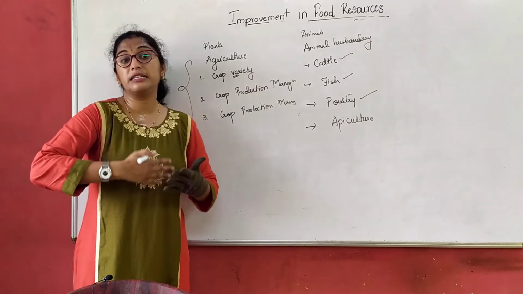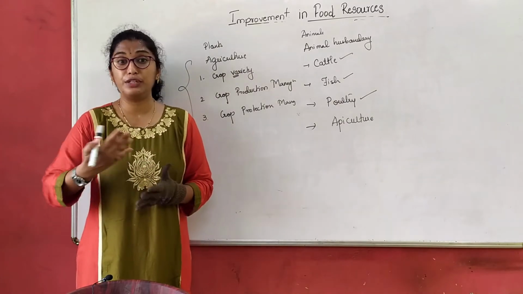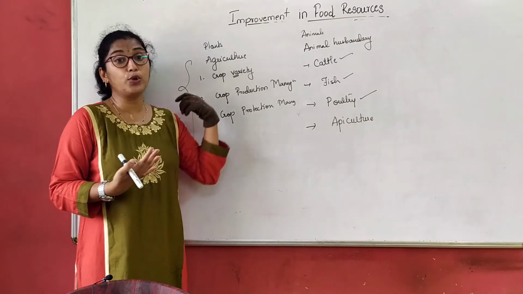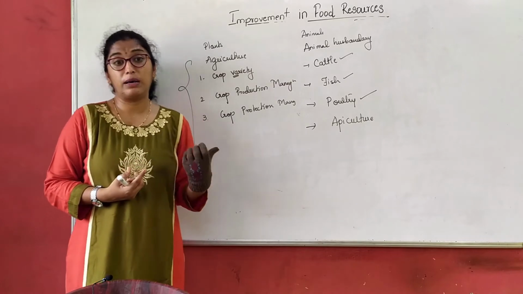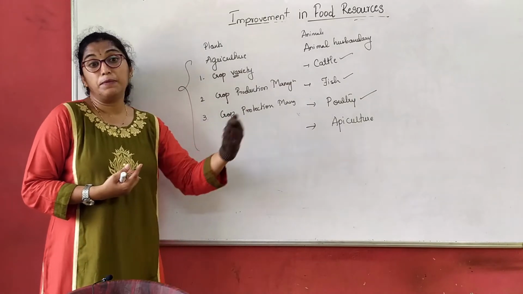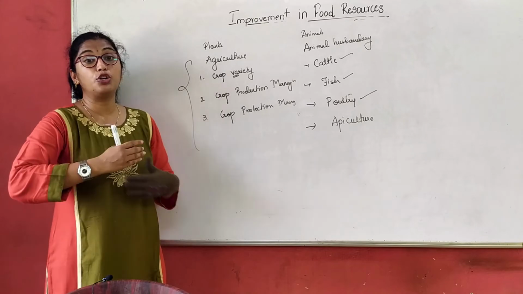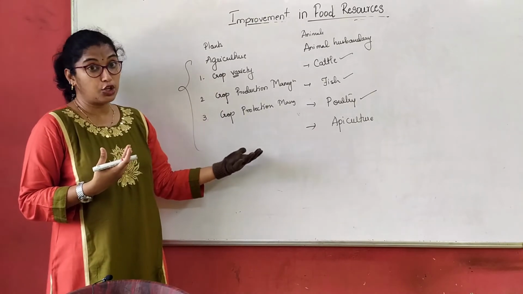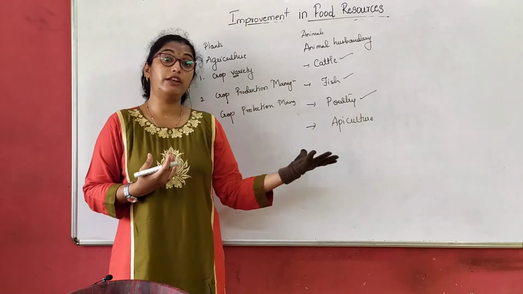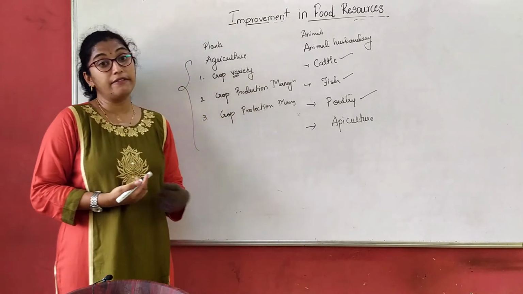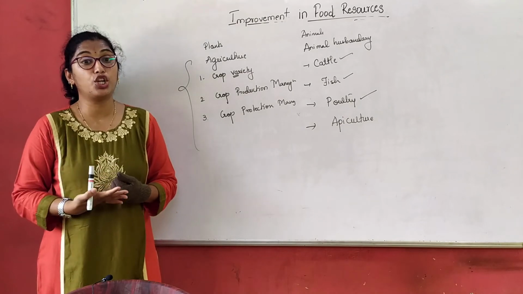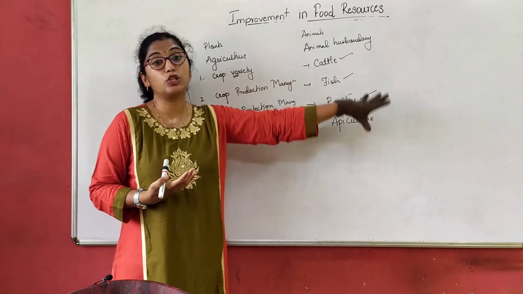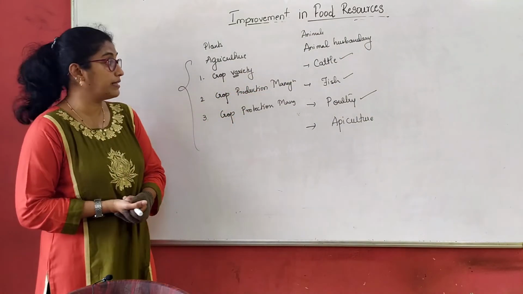With the growth and development of new technologies, more and more different techniques keep coming. In the green revolution started by Dr. Swaminathan, he adapted new techniques with which he could grow and improve the quality of the crops. Along with that, the white revolution was also started. The white revolution is to enhance the production of milk. So as we talk about agriculture, we also talk about the animal husbandry part.